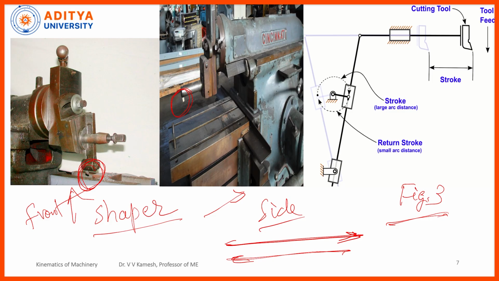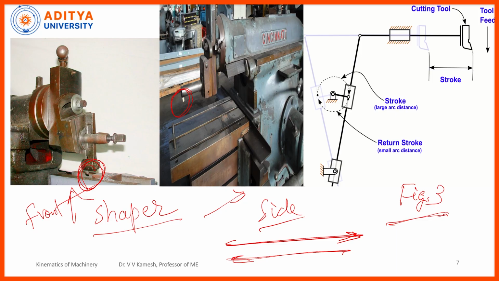So, to minimize the time waste, what will we do? In the cutting action, it will move with one velocity, but without doing any work, it has to come back with high speed. So, speed has to be increased while it is coming back empty. While doing the work, it is okay. If it is not doing any work, why should it come slowly from the back end position to the front position? So, the speed has to be increased.